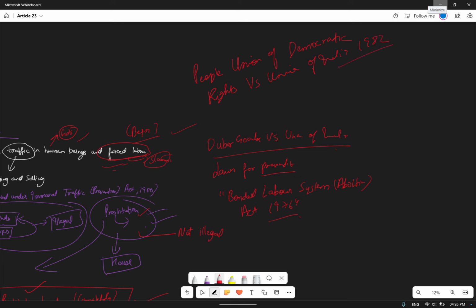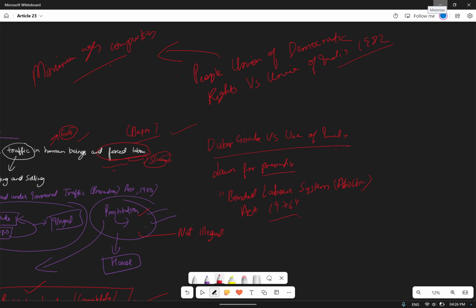The Asiad workers case of 1982 was connected with that. Workers were not forced to work, although you can't deny them minimum wages. So minimum wages should be paid. Through this case, minimum wages became compulsory. If you deny it, it will be regarded as exploitation under Article 23.